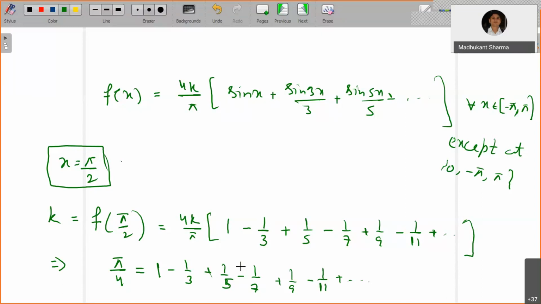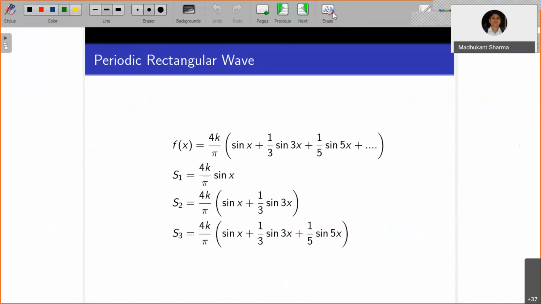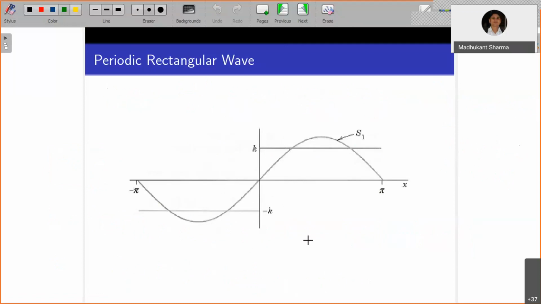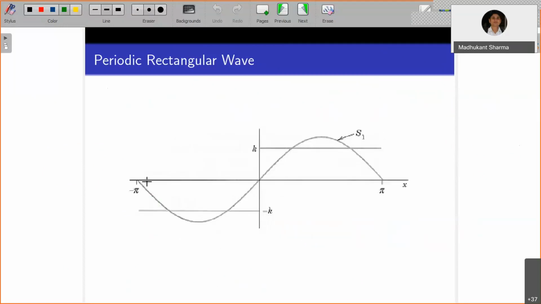Now let's see how this behaves when you approximate it. Let's take three approximations. S1 takes the first term only, S2 takes the first 2 terms, and S3 takes the first 3 terms, and we try to plot them. For S1, you have sine x weighted by 4k by pi, and the graph looks like this.